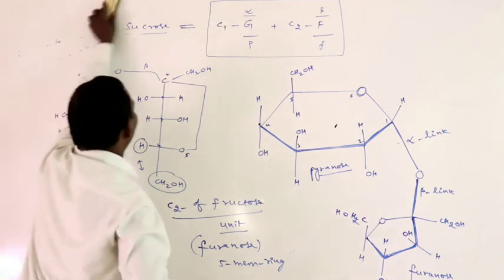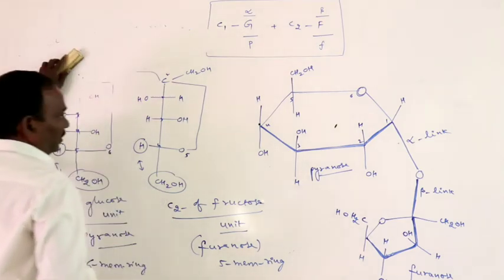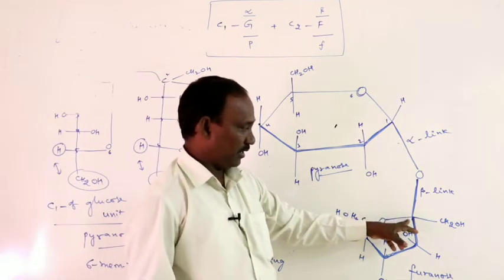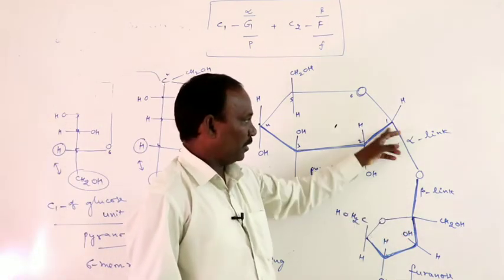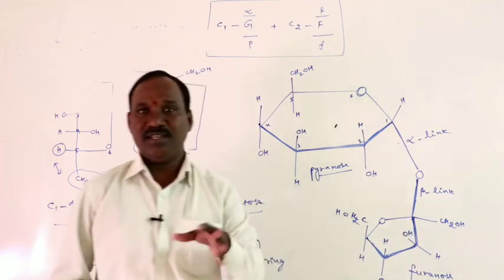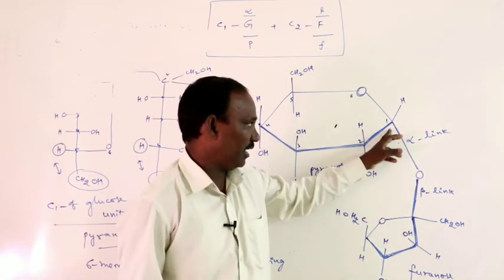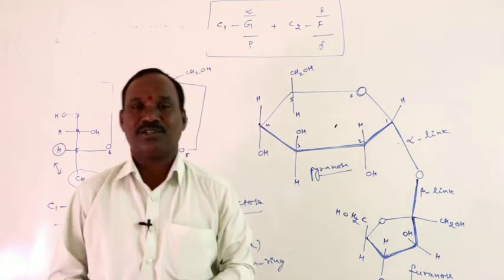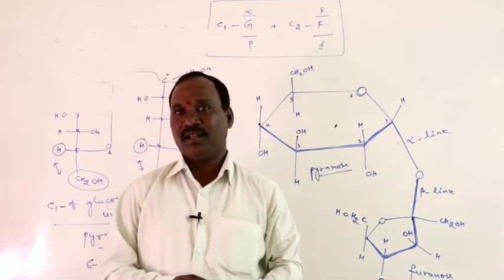Sucrose is a non-reducing sugar because at this first carbon the anomeric OH, or hemiacetal hydroxyl group, is absent. Therefore, it acts as a non-reducing sugar.